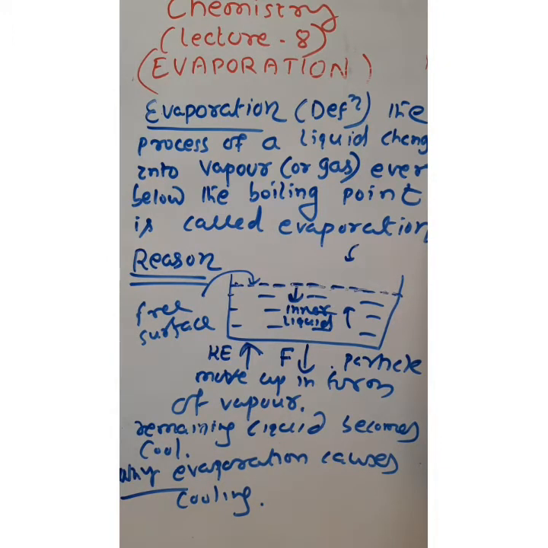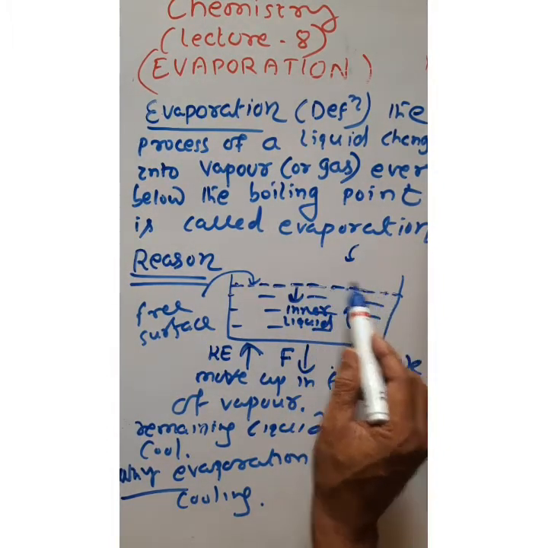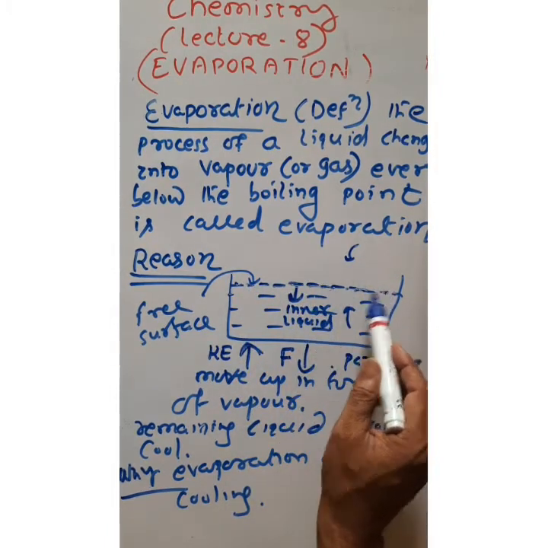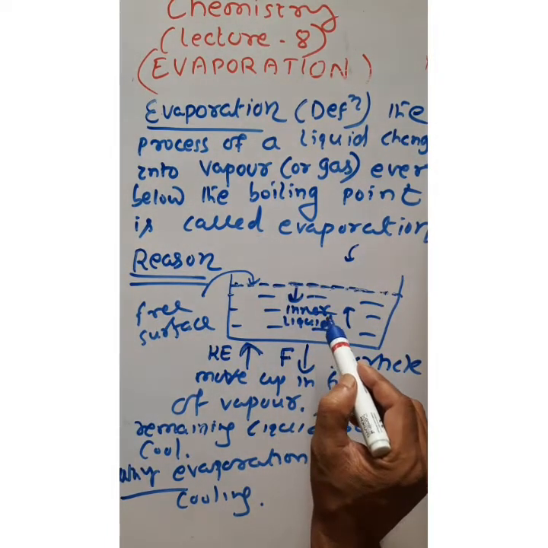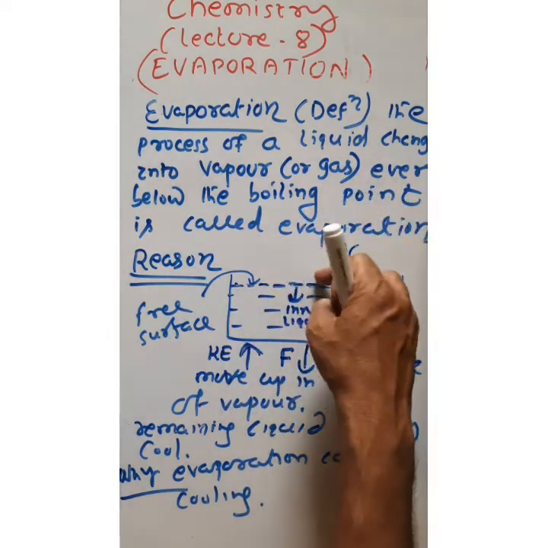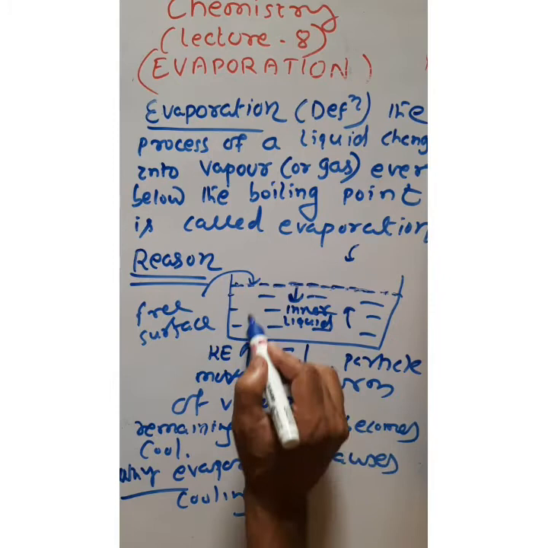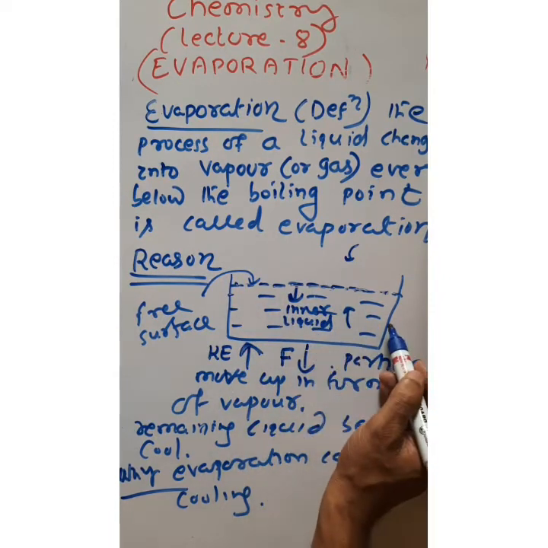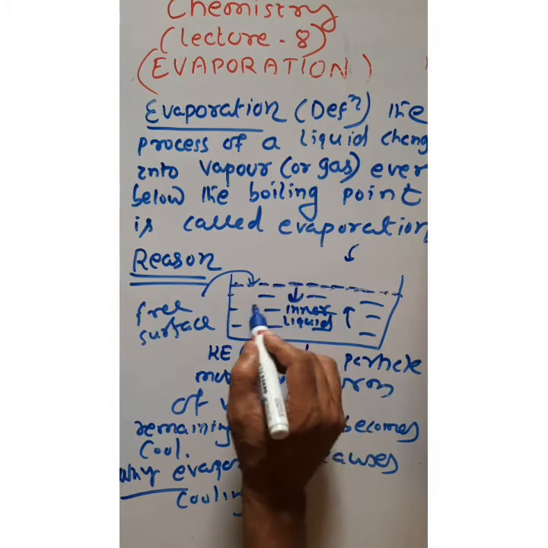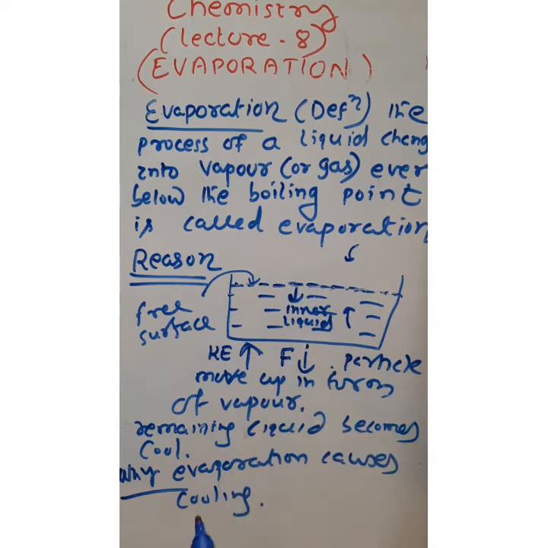Latent heat, because we know latent is that heat which is used to convert from one state to another. Now that amount of latent heat is absorbed by this liquid surface particle from the inner part of the liquid. After getting that latent heat, the surface liquid particle becomes free and is converted into vapor, so the heat energy contained within the inner part of the liquid will reduce. If the heat energy of the inner part of the liquid decreases, then its temperature falls. That is the cause of cooling after evaporation.